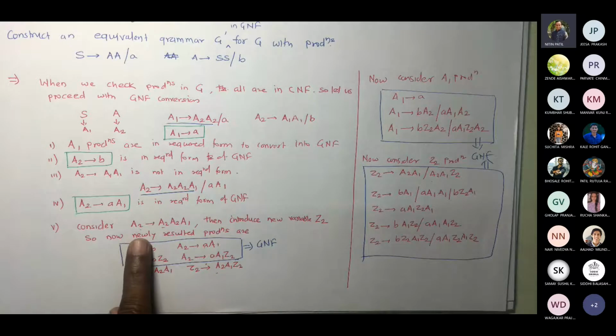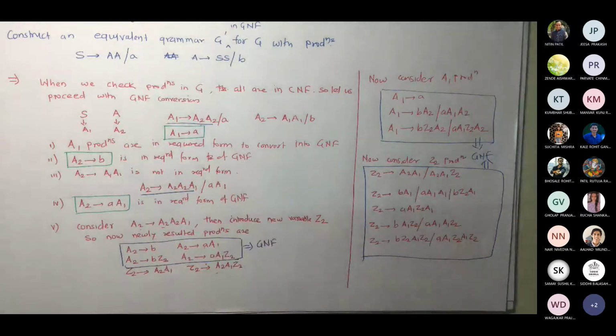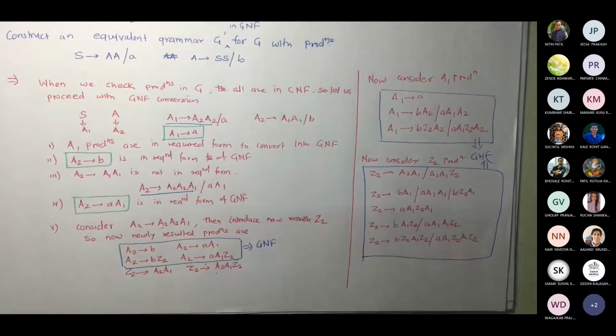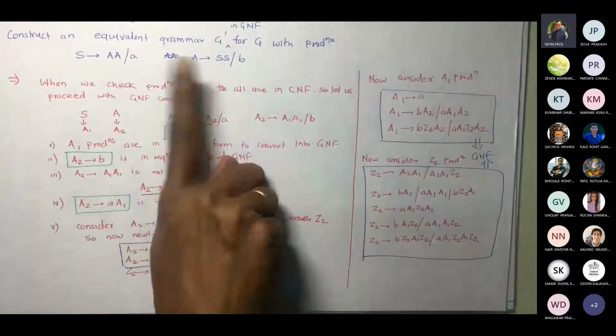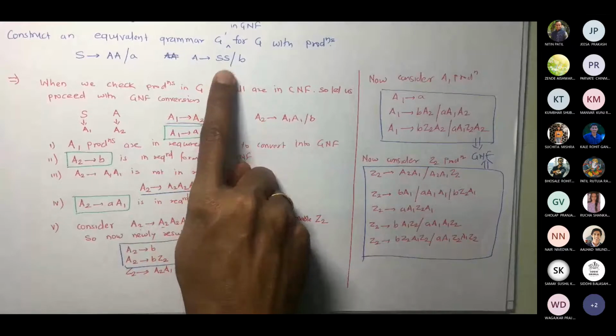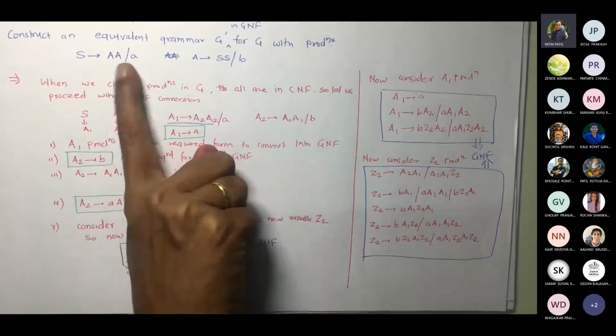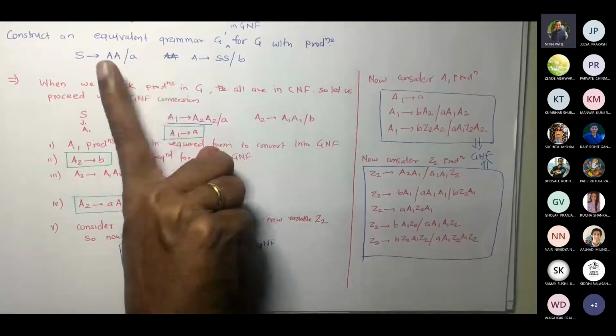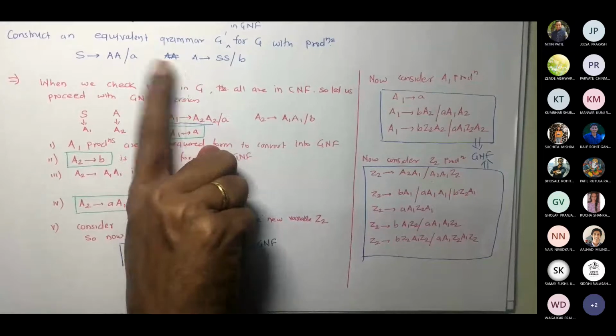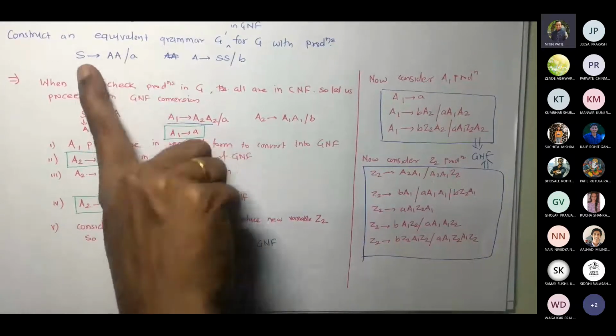Now consider the production. Luckily we got this A2 gives A2 A1. If it were again A2 gives A1, then again you would do the same process as earlier, though it would be very rare. Luckily we had only one production set apart from the terminal. If you could have more, suppose S gives A and S gives BB, then A and BB both come in here, correct? So what are the indices of both of them here?